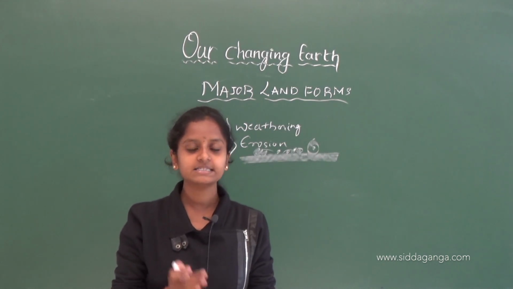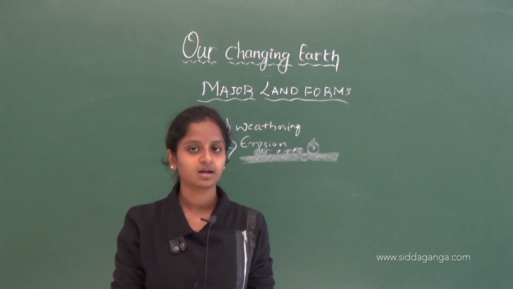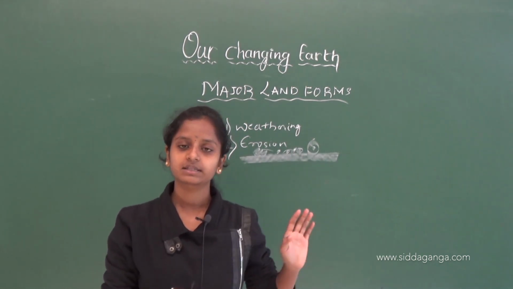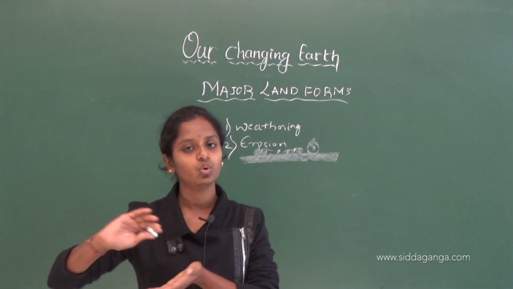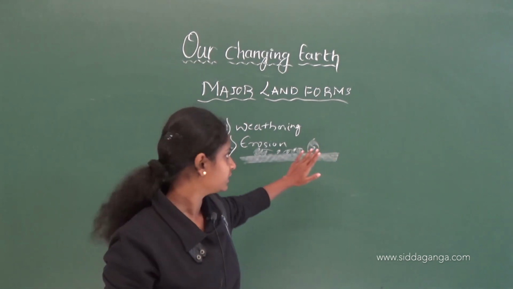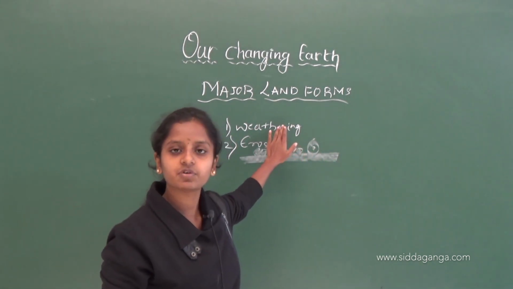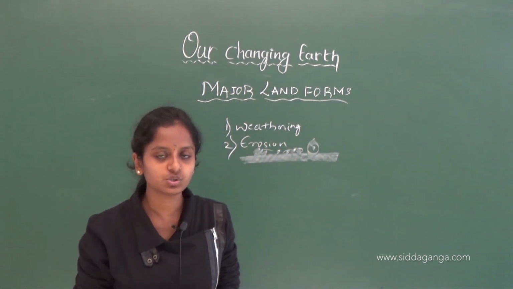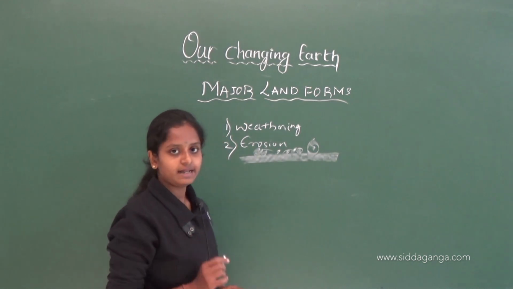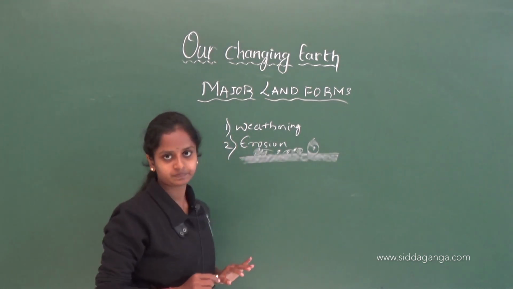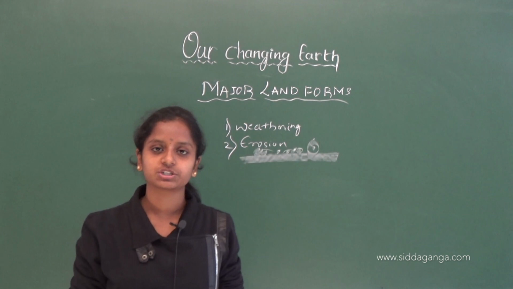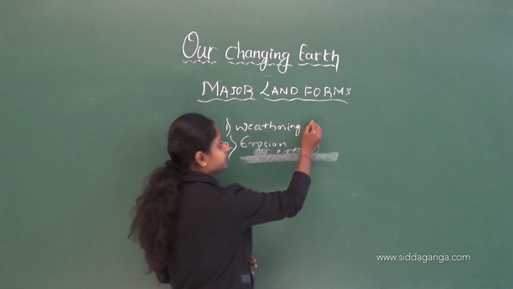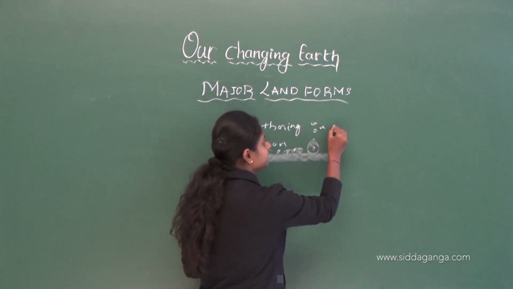Weathering means the breakdown of the rocks which are present on the land surface. That is why our land is worn out. Weathering is one of the causes for the wearing away of our land. Understood? The next one is erosion. What do you mean by erosion? Erosion means, let me first write the weathering definition.